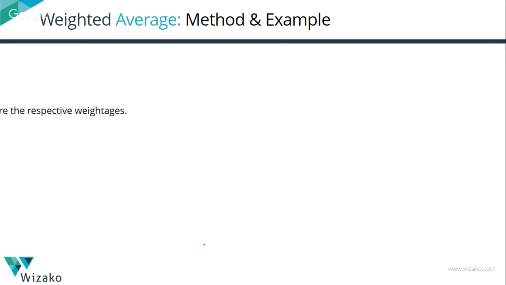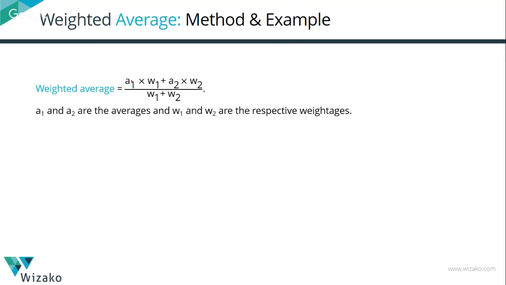So it's a good way to go about it. The weighted average is nothing but the average of the first element into the weightage of it, weightage in this case being the number of boys, plus the average of the second set into the weightage of it, divided by the sum of the weightages. Right? So A1 into W1 plus A2 into W2, divided by W1 plus W2.